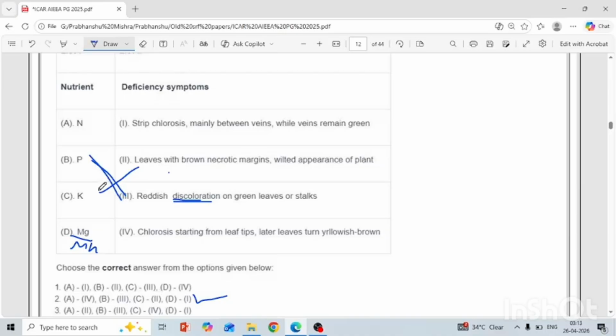Another is chlorosis starting from the leaf tips, later leaves turn yellowish brown. जो नाइट्रोजन का सिम्टम्स है उसमें टोटली क्लोरोसिस होता है, फुली लीव्स है, नॉट द इंटरवाइनल क्लोरोसिस. सो दिस इज द वेरी सिंपल क्वेश्चन फॉर द नाइट्रोजन. Overall leaves showing the chlorosis symptom. For phosphorus, the discoloration; potassium, necrotic and wilting appearance; Mg and Mn, interveinal chlorosis; and for iron, whitish appearance in the leaves उसमें रहता है. इस टाइप्स के बेसिक बेसिक जो सिम्टम्स हैं वो आपको याद रखने हैं.